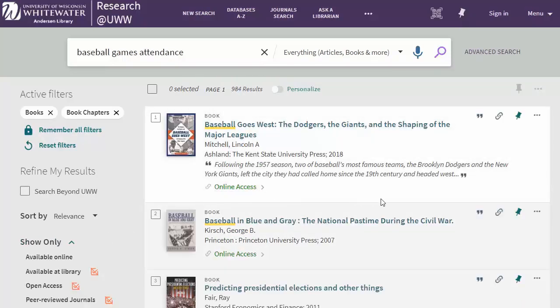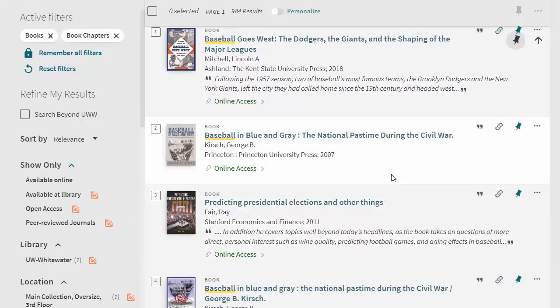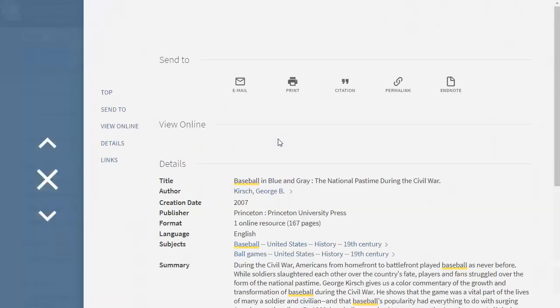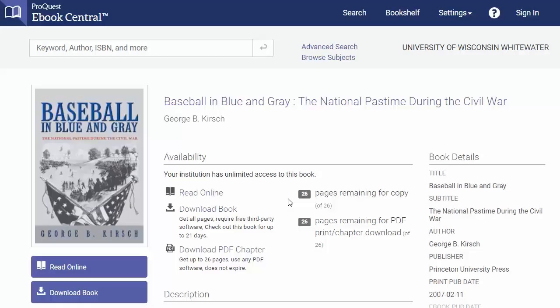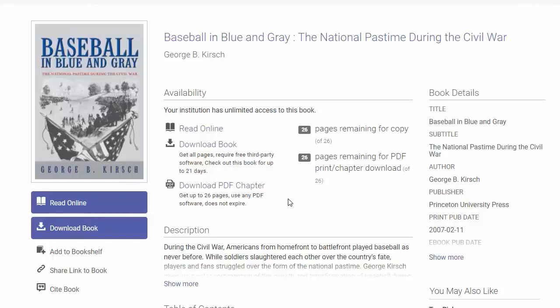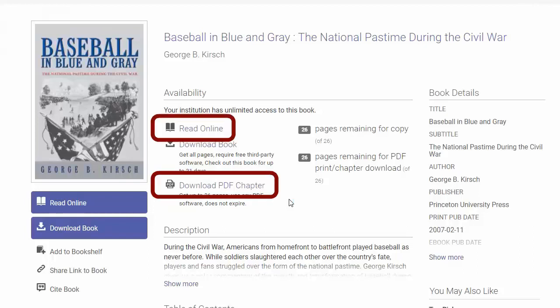While a book does not count as your scholarly journal source, books are often great sources for a high-level overview or the long-term history of an informative topic. Like you can see here, several books on the history of baseball. Many of our books are online access, like these. Click on the link under the View Online section, log in if needed, and it should take you to read the whole book online, or you can just jump to one section if you want.